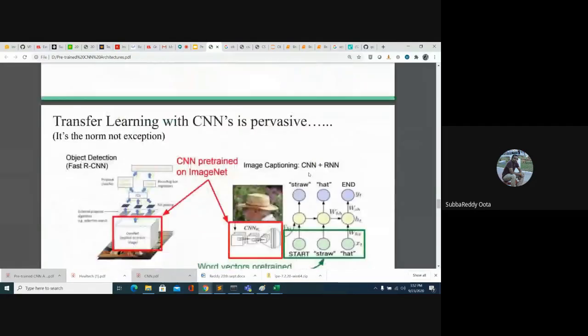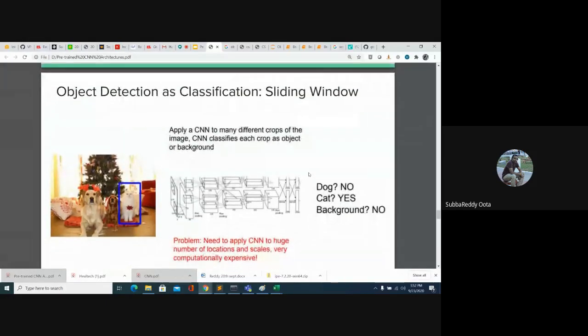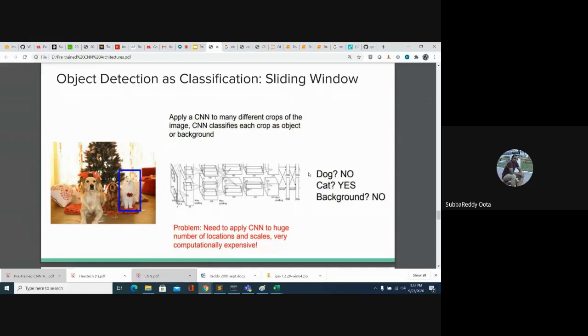Maybe I'll go with the object detection problem rather than image captioning, because you are not aware of recurrent neural networks. I already explained object detection, right? Object detection is also a classification. The only thing is that now the image contains multiple objects, and you also need to draw bounding boxes.